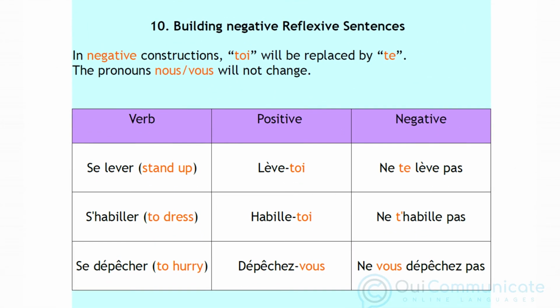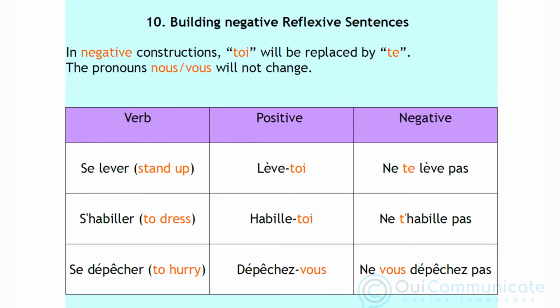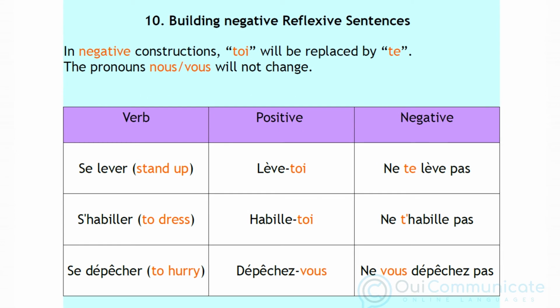Our 4th and final case will be to look at negative reflexive verbs in the imperative, such as don't stand yourself up. The only real change is that toi is now replaced by te. We have 3 examples here: stand up, get dressed, and hurry up. In the positive, this gives us lève-toi, and in the negative, ne te lève pas. Habille-toi, which means get dressed, becomes ne t'habille pas, don't get dressed. And hurry up, dépêchez-vous, becomes ne vous dépêchez pas.